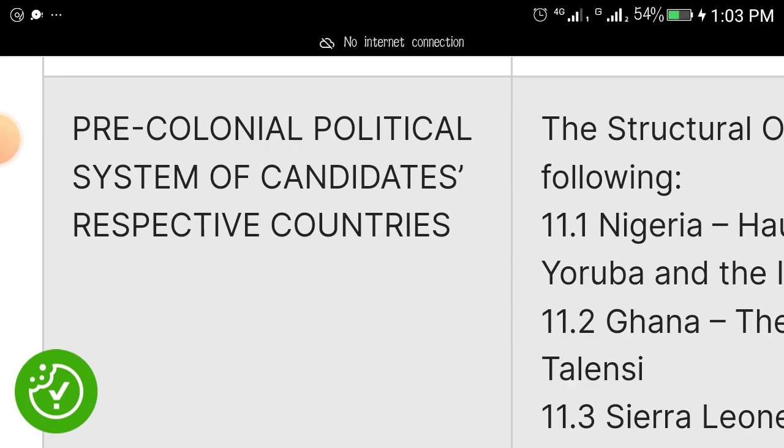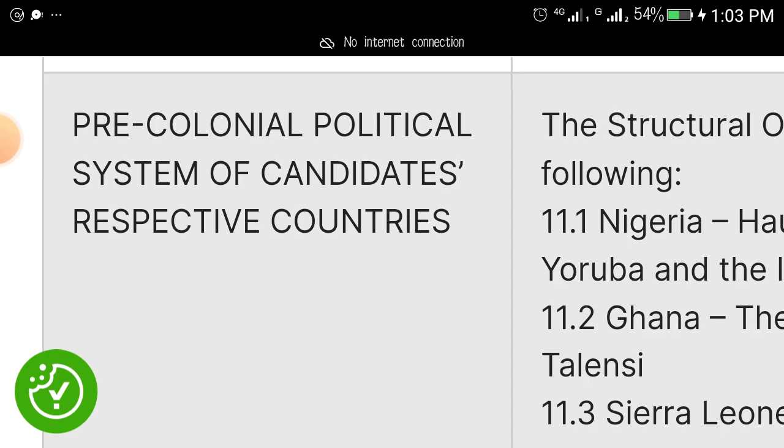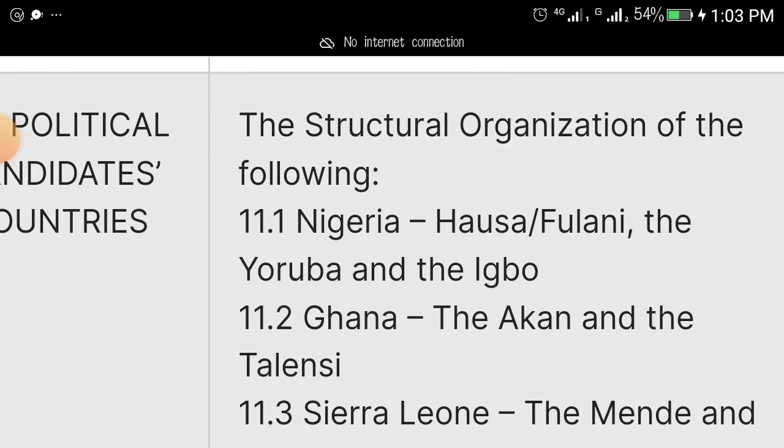So another area is pre-colonial political systems of the candidates' representative country. That is, if you are in Nigeria, it's about the pre-colonial political system in Nigeria. If you are in Ghana, it's the same thing. If you are in Sierra Leone, the same thing.